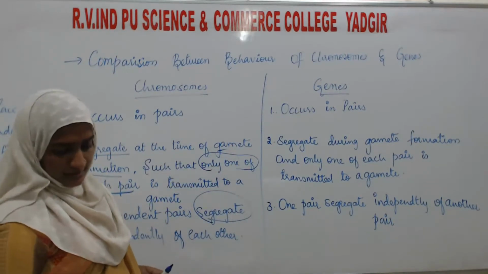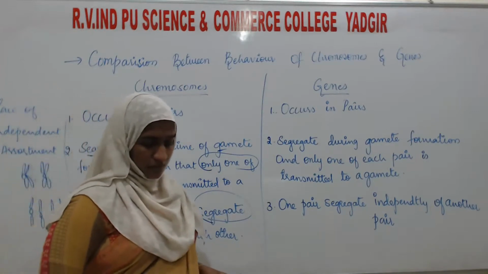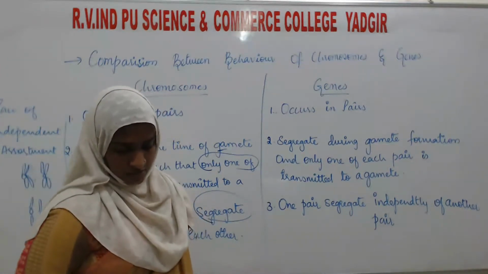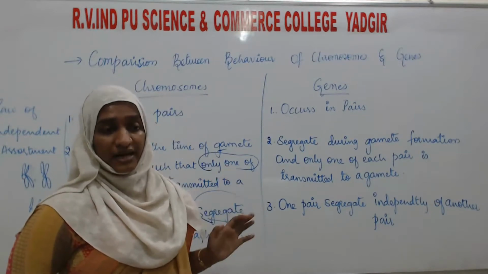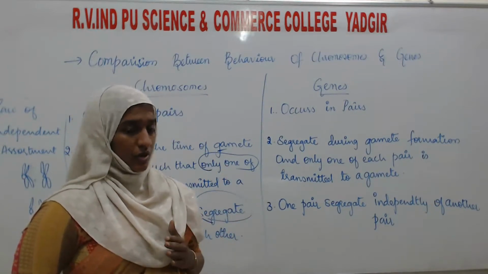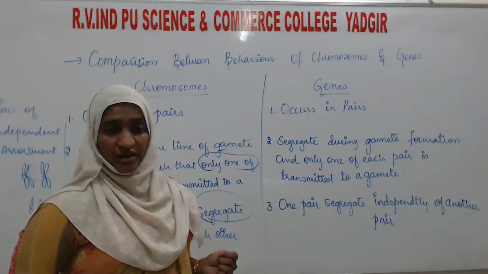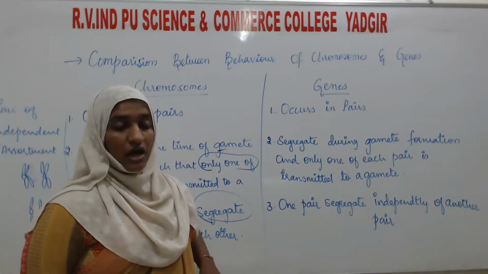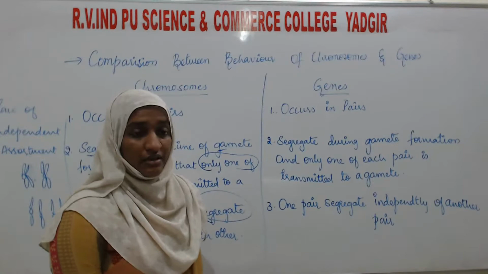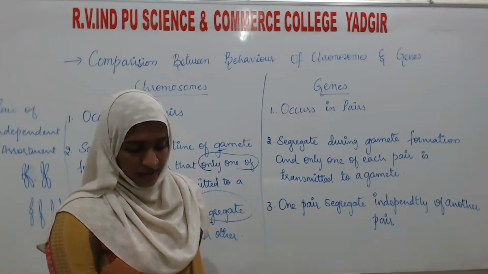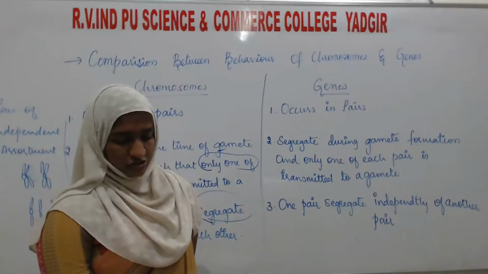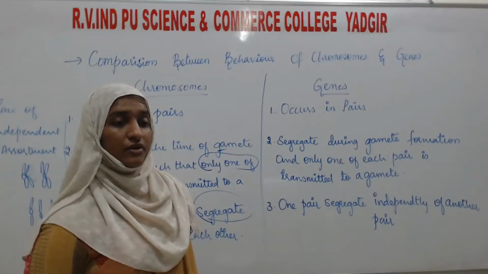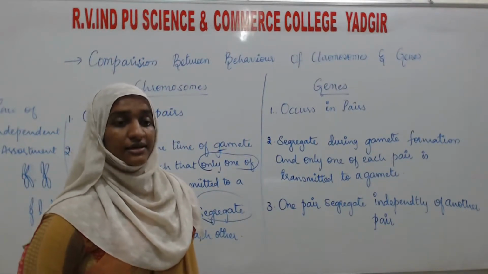Okay, the next, see, Sutton and Boveri had given this comparison between the behavior of chromosomes and the behavior of genes. They argued on the pairing and separation of pairs of chromosomes, so that leads to the segregation of pairs of factors, that is, the genes.